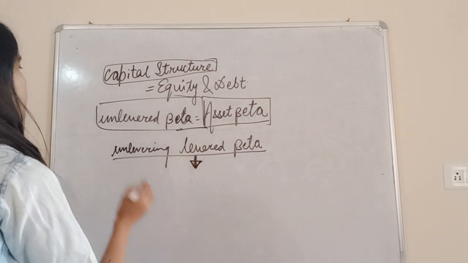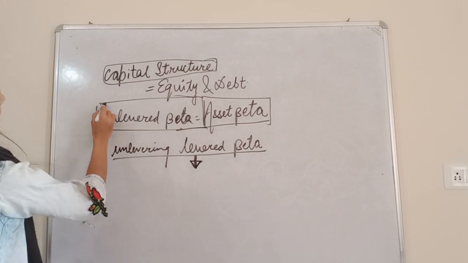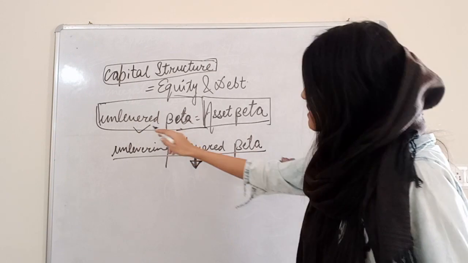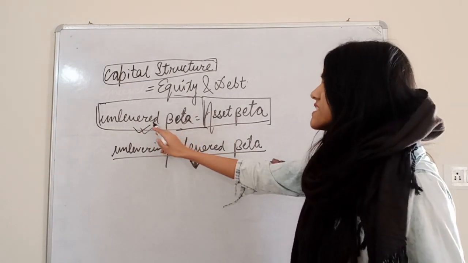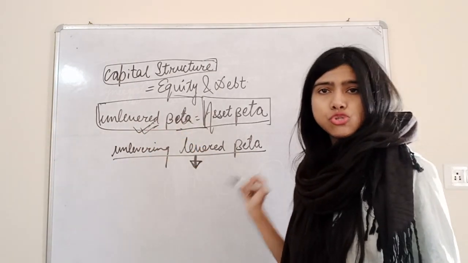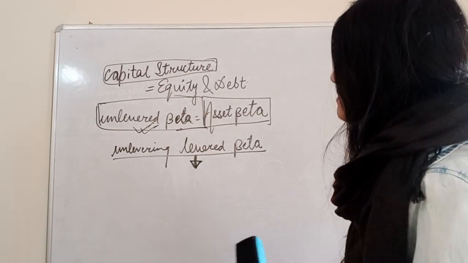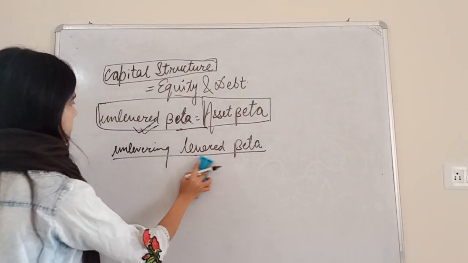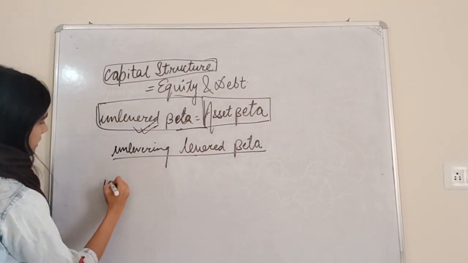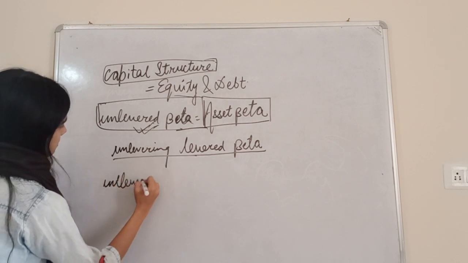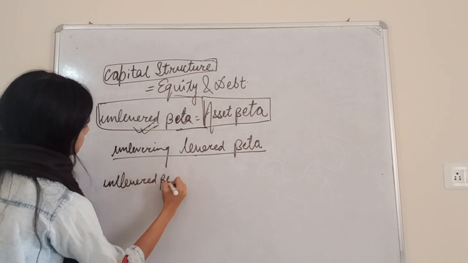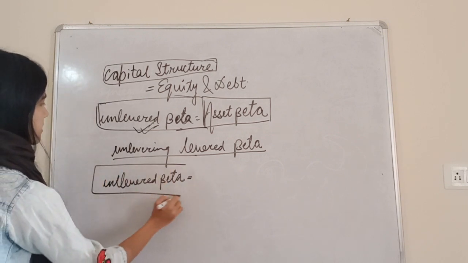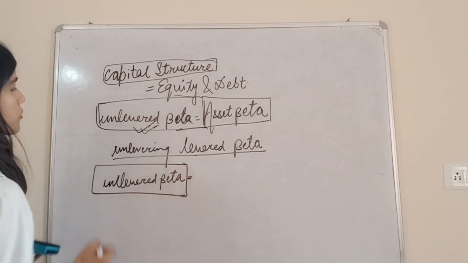Okay, so why and where is unlevered beta used? It helps the investors. There only equity components are there in unlevered beta, so it helps the investors in taking decisions regarding investment in stocks. Okay, so now there is a formula. Unlevered beta is equal to, see, this is as a whole without taking into consideration the debt component.